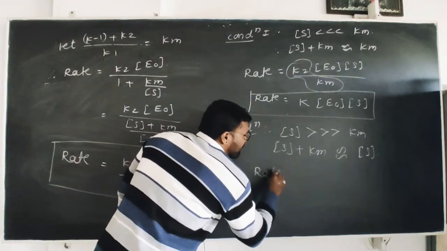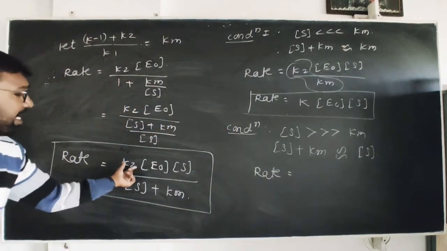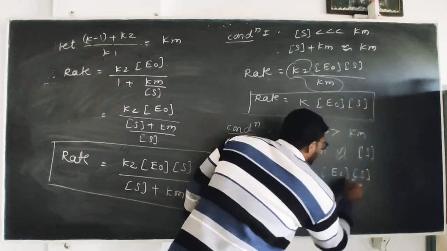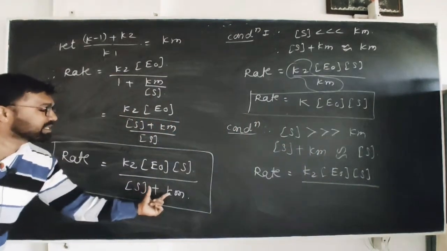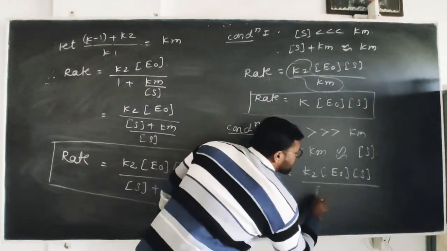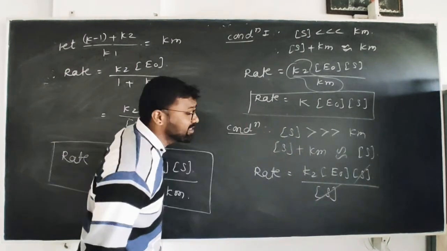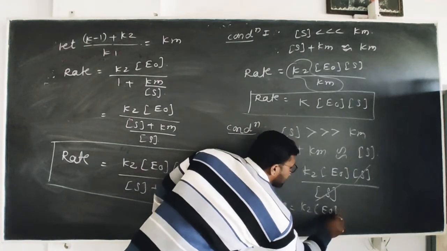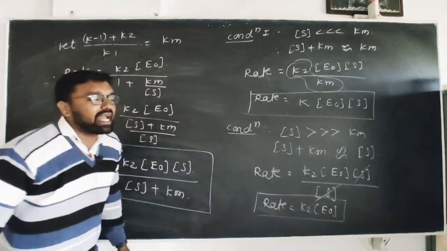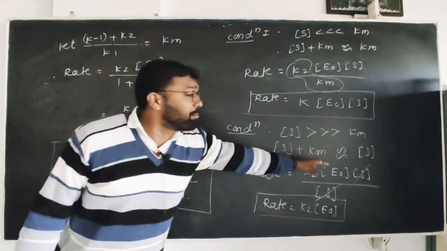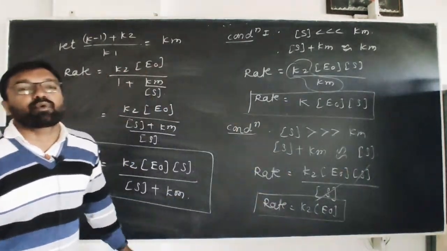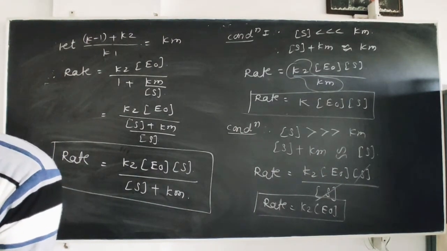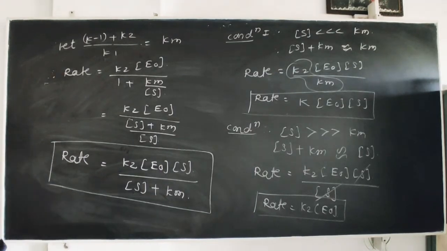Therefore, how could you write the rate? K2 into E0 into S divided by, instead of S plus Km, you have to write only the concentration of substrate. Therefore S cancels, and the rate is equal to K2 into E0. So now you can say that with respect to substrate concentration, this reaction follows zero order kinetics.